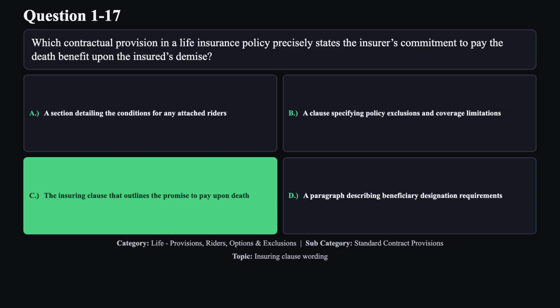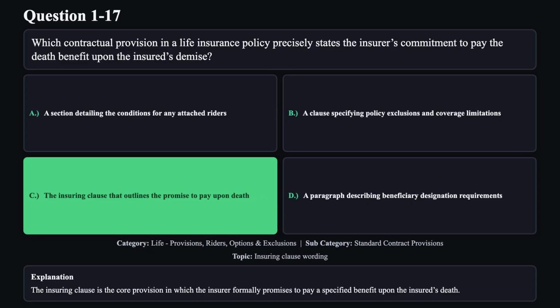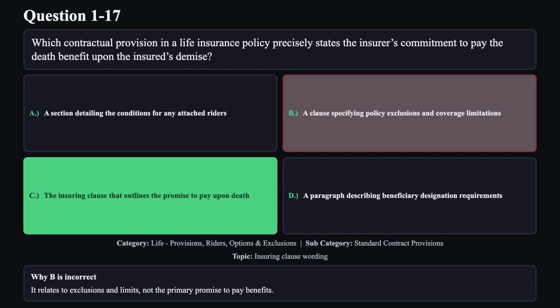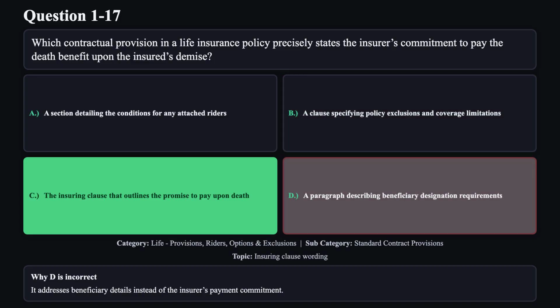The correct answer is C. The insuring clause is the core provision in which the insurer formally promises to pay a specified benefit upon the insured's death. Reason A is not correct. It focuses on riders rather than the insurer's core promise and payment obligations. Reason B is not correct. It relates to exclusions and limits, not the primary promise to pay benefits. Reason D is not correct. It addresses beneficiary details instead of the insurer's payment commitment.